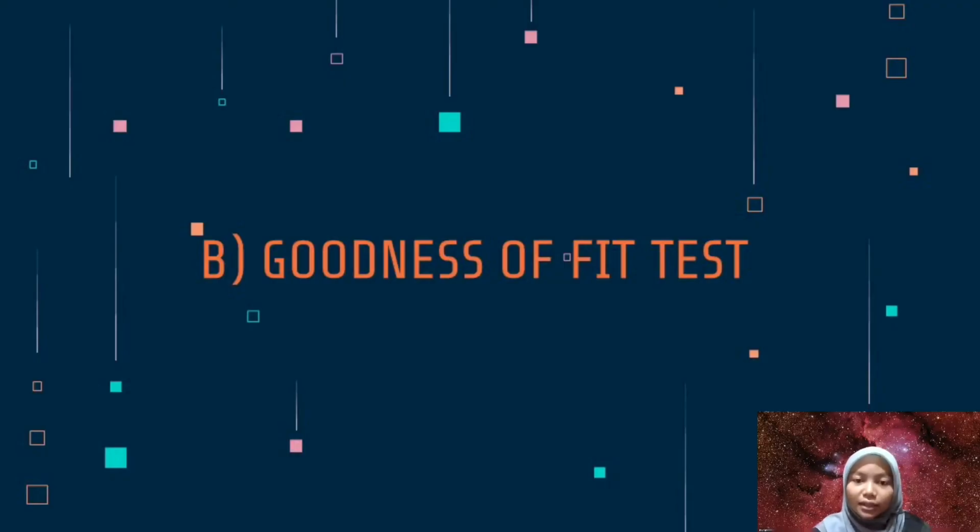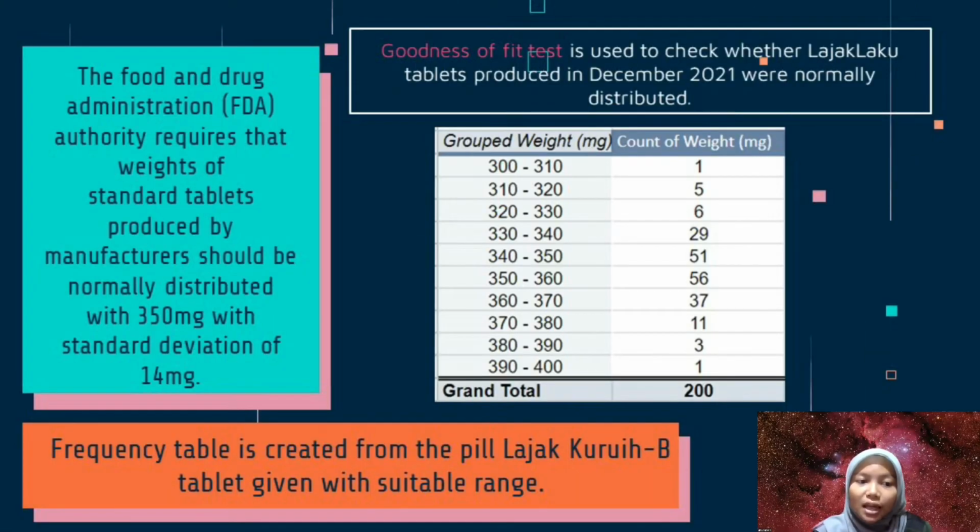Assalamualaikum, my name is Aina Najani. I will be presenting the second part, which is goodness of fit. So, the question is, the Food and Drug Administration Authority requires that weight of standard tablets produced by manufacturers should be normally distributed with 350 mg and standard deviation of 40 mg. So, to show whether LajakLaku tablets produced in December 2021 were normally distributed, we use the goodness of fit test.